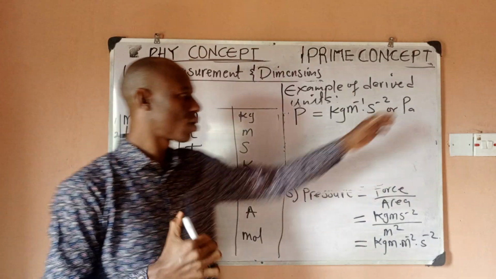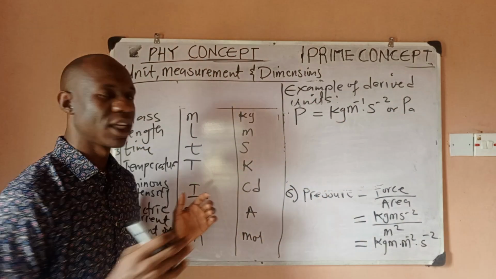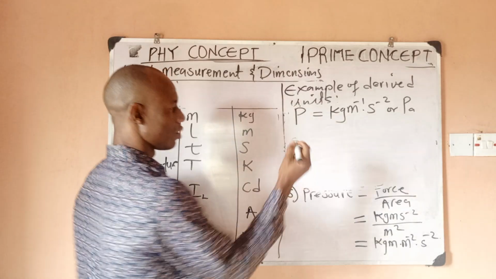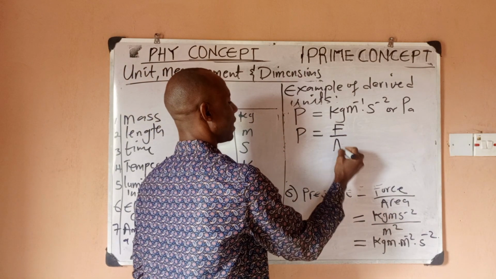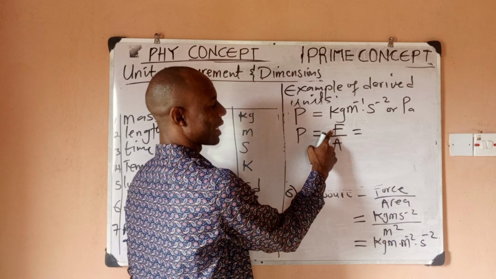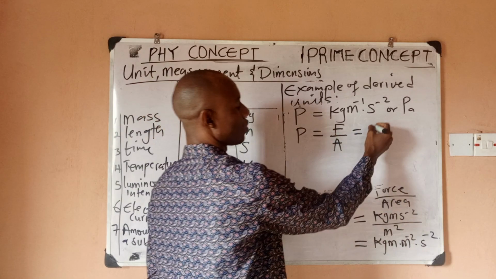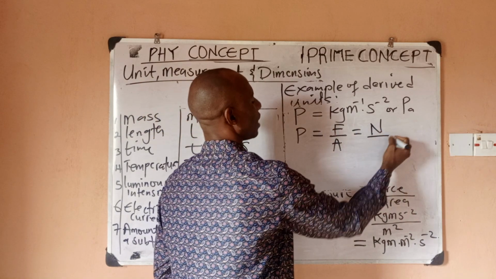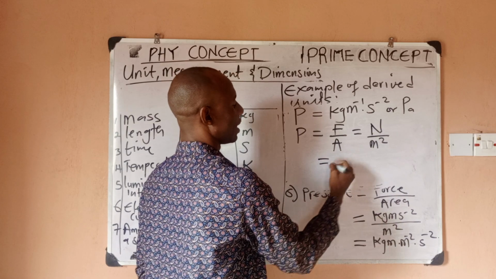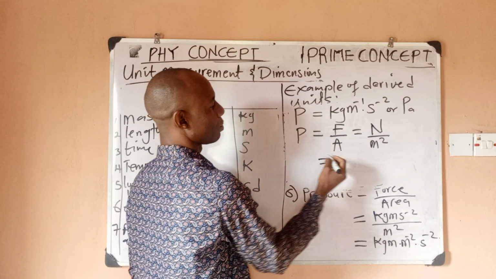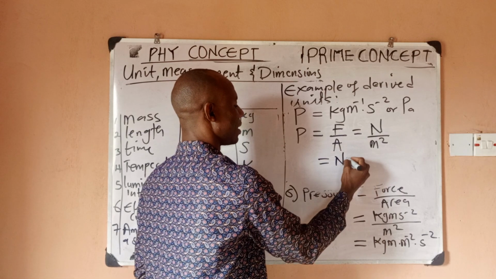Now, say you don't want to call it Pascal, and we already know the concept of Newton. Remember, pressure P is force over area. And we already agreed that force should be called what? Newton, and area is what? Meter square. So it means that we can say that the unit for our pressure is what? Newton.